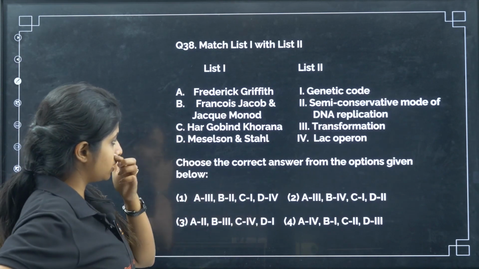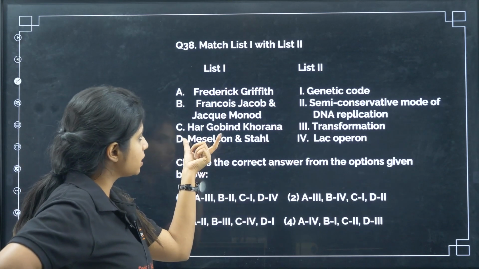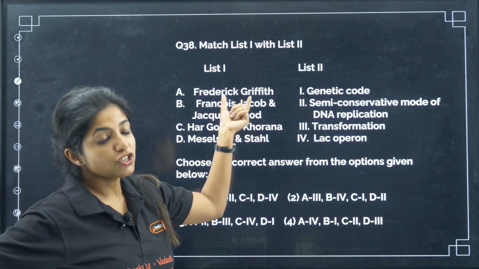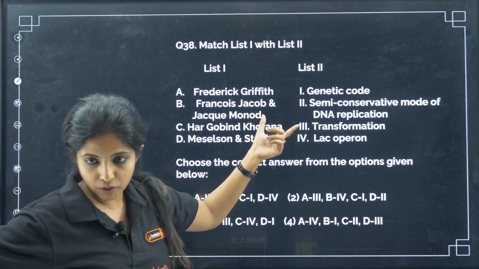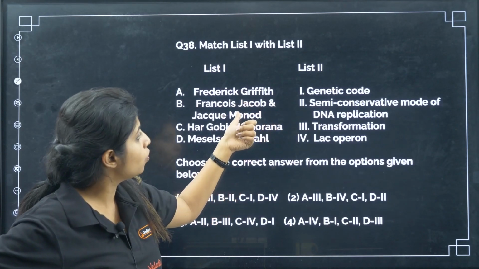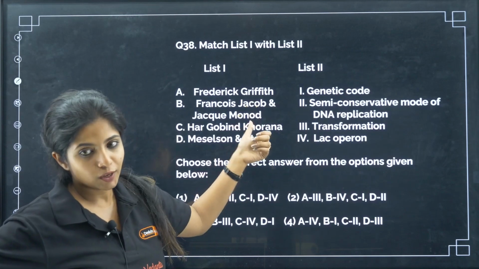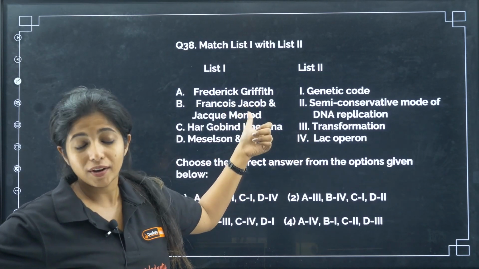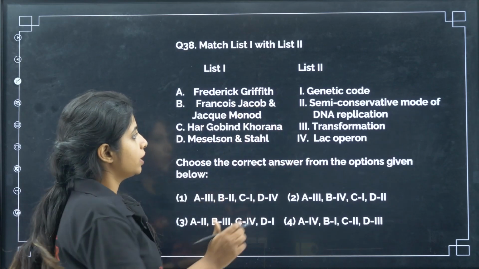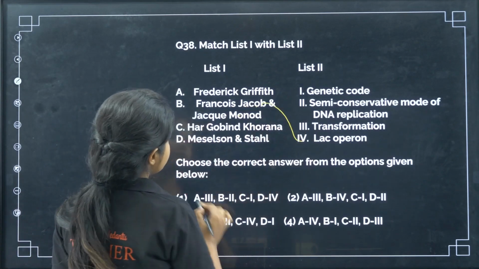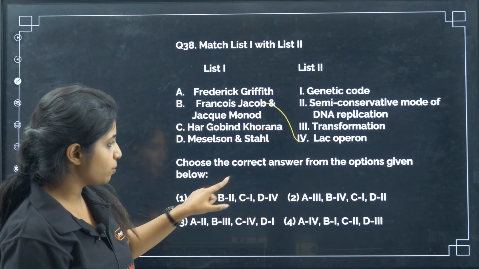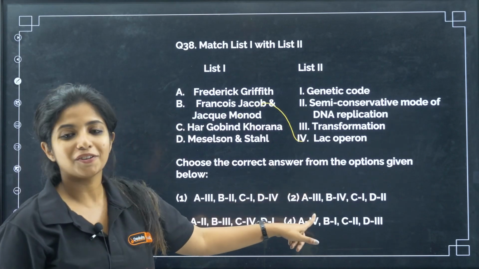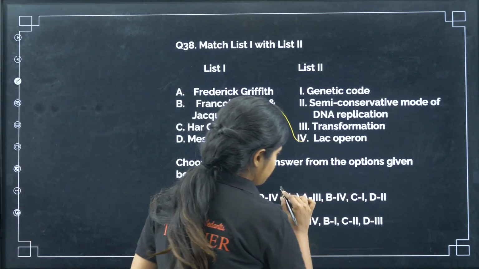Anyways, let's start with the basic thing. We start with Jacob and Monod. Jacob and Monod, they were pretty much famous. Why? Because both of them had O, and operon also has O. So the lac operon was given by Francois Jacob and Jacques Monod. Okay, so your answer for lac operon is 4. So B goes with 4. How many options are there where B goes with 4? Only one option.